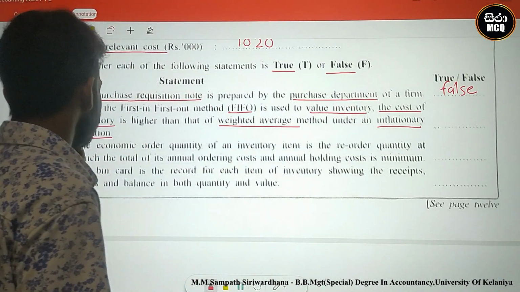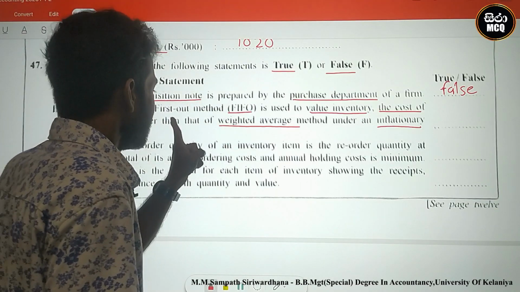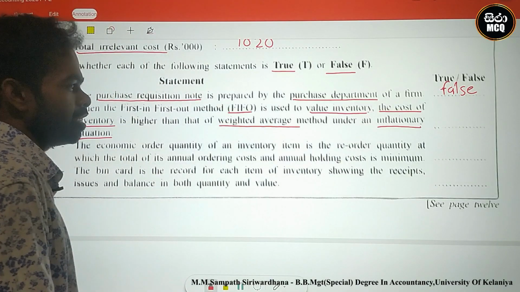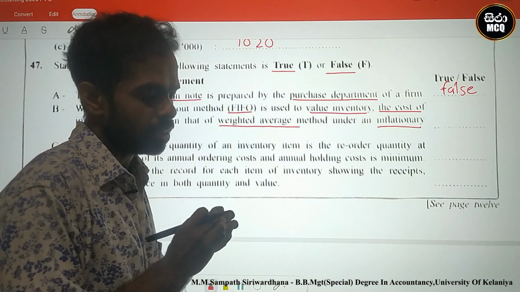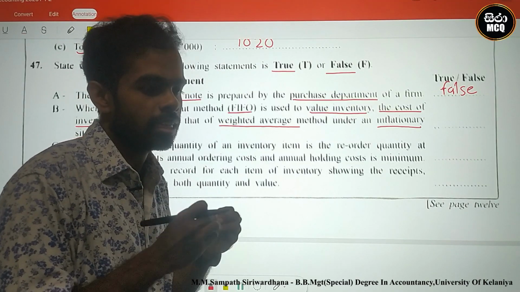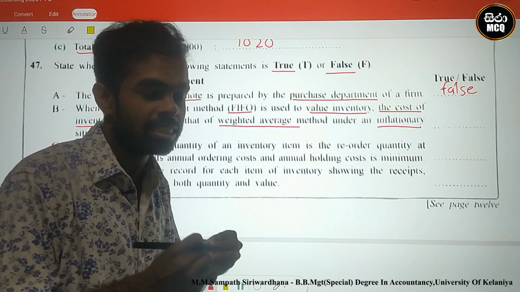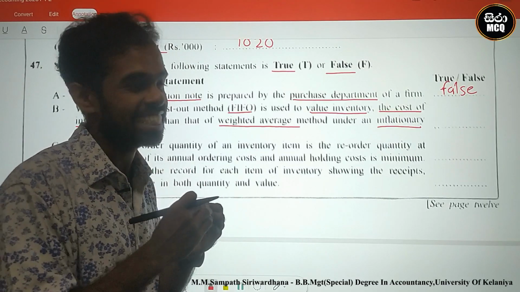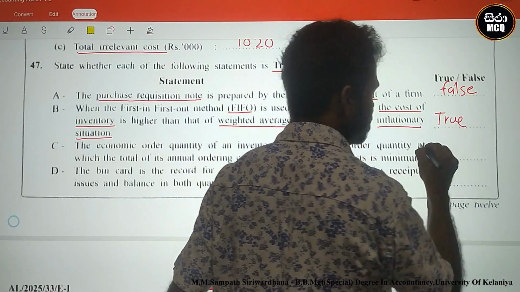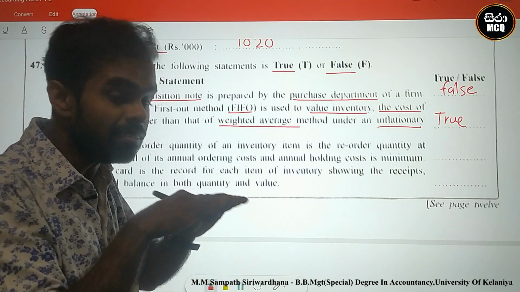The cost of inventory is higher in FIFO than in the weighted average method under the inflation level, which is correct. In the FIFO method, the closing inventory is higher. Why? At the inflation level, the prices calculated for closing inventory are the higher prices. Therefore, we can agree with this. In the weighted average cost method, they said lower value. Why? They get the average value.